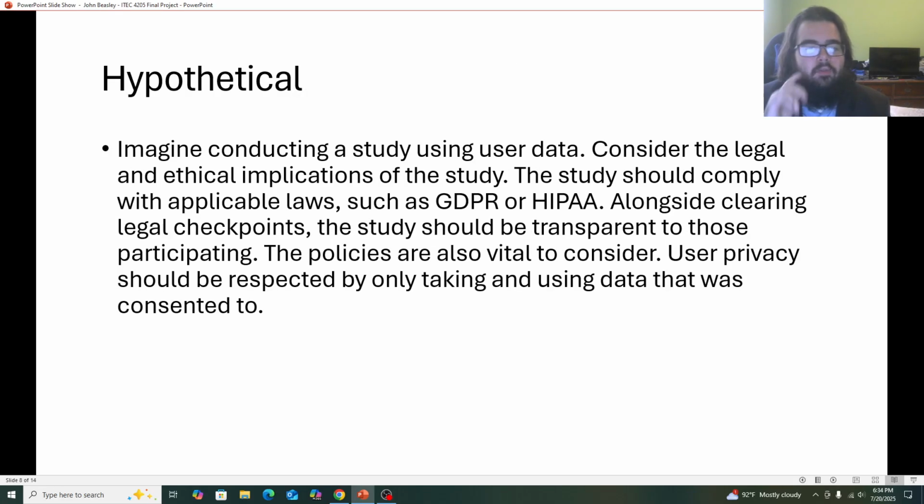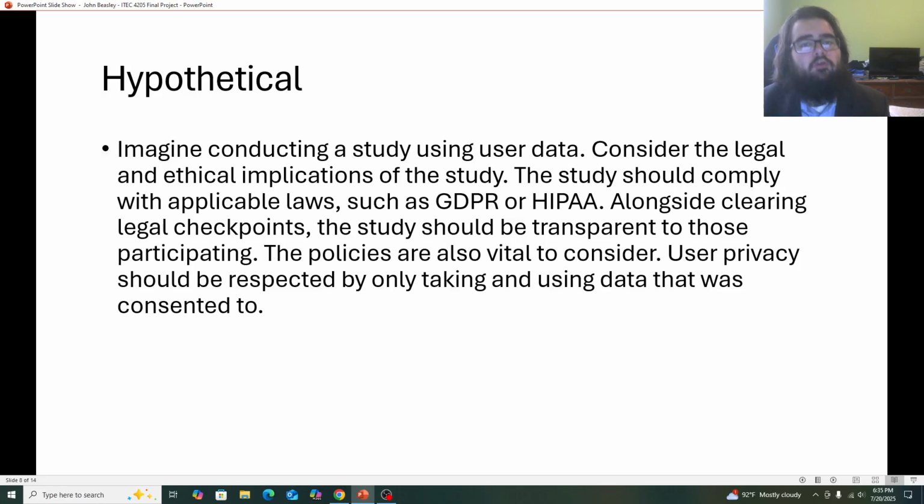So for a hypothetical of how this would be used, imagine we're wanting to conduct a study on user data. Well, first we have to consider the legality of it. Are we following the law in how we're conducting the study? And next we want to make sure we're following specific laws like GDPR and HIPAA, if they're applicable. And we also want to make sure we are following our policies.